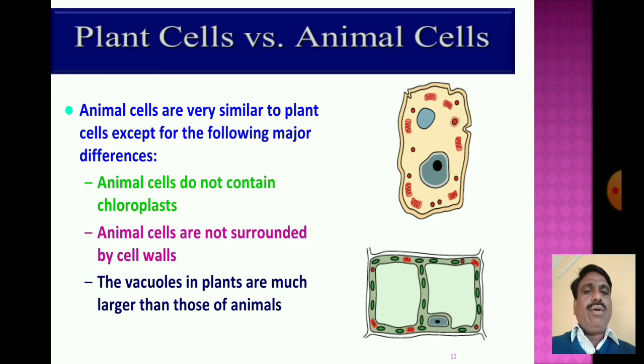Now the vacuoles in plants are much larger than those of animals. The animal cell is very similar to the plant cell except for the following major differences. Animal cells do not contain chloroplasts. Animal cells are not surrounded by cell walls. Vacuoles in a plant cell are much larger than those of the animal cell. Animal cells do have vacuoles, but they are smaller.